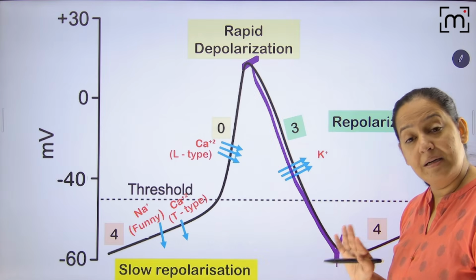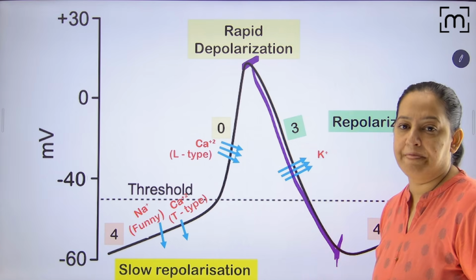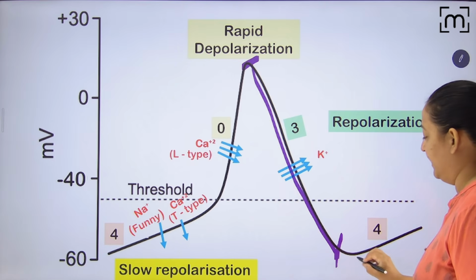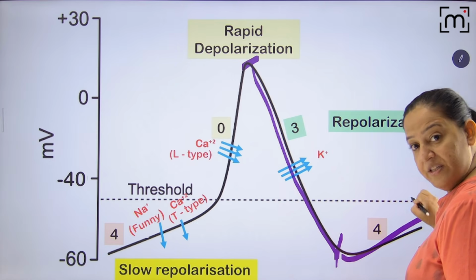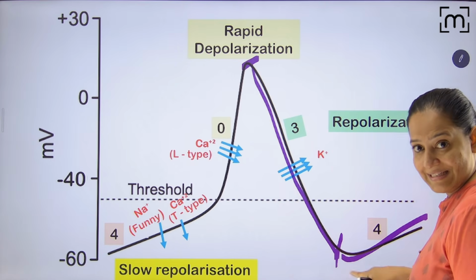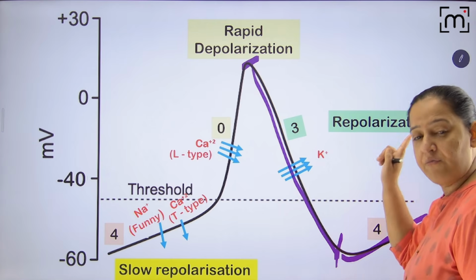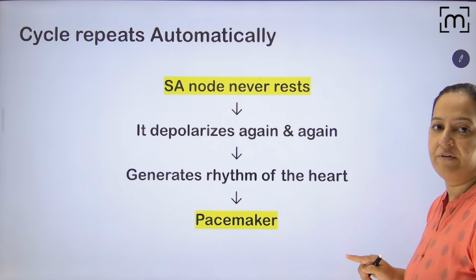But it is decayable. I mean, it will decay. Once it is achieved, it is not stable. See, if it was a straight line, it would be stable. But here the line is an upstroke. It is reaching the threshold, and that is automaticity. If it was stable, that would not be automaticity. You see the graph of the non-automatic fiber. Appreciate the graph. Got it?